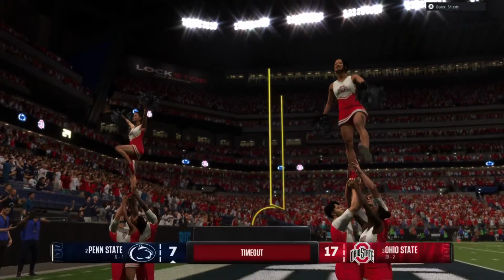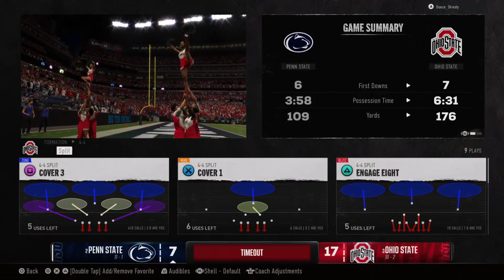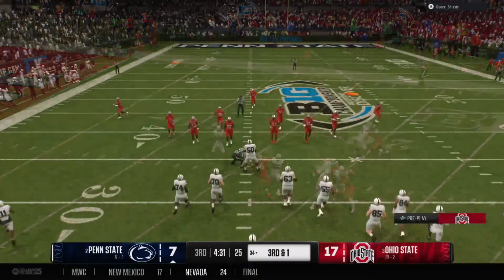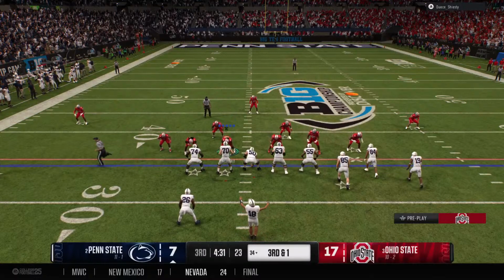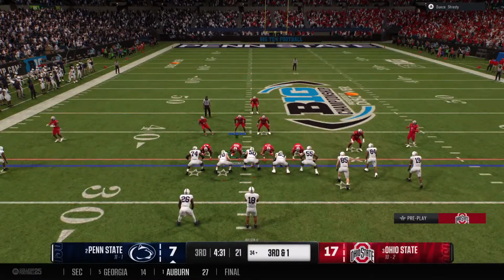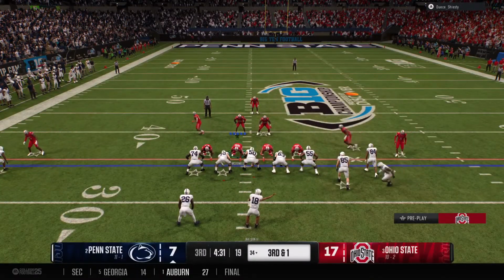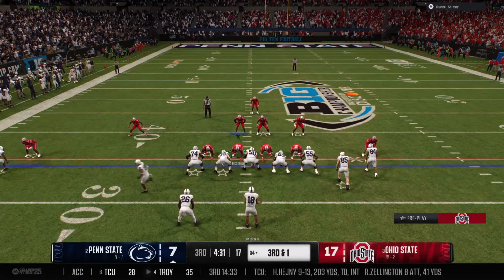And now the defense will call a timeout here to make an adjustment on their side before this crucial play. And it's a bunch formation. DBs looking to jam the receivers at the snap. The pre-snap motion from the offense.